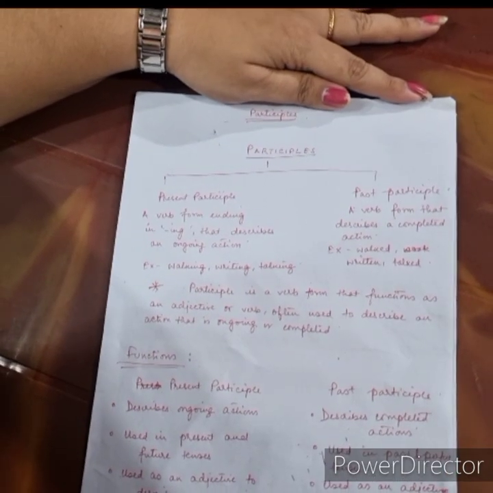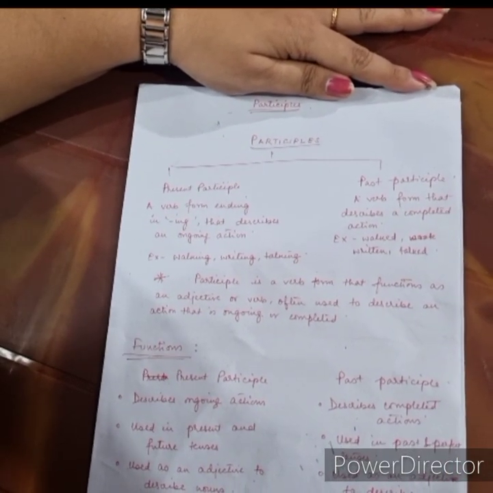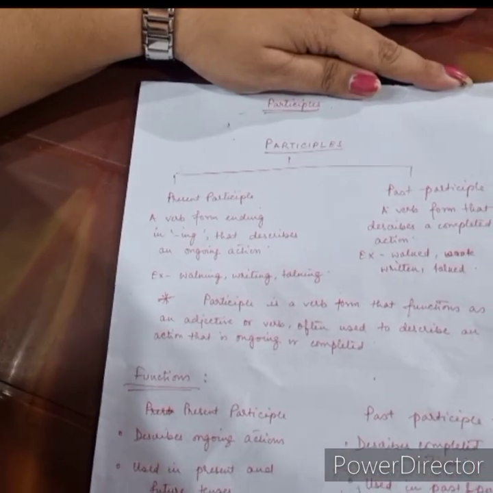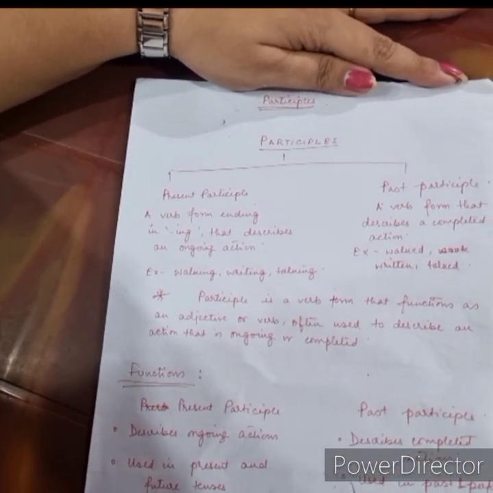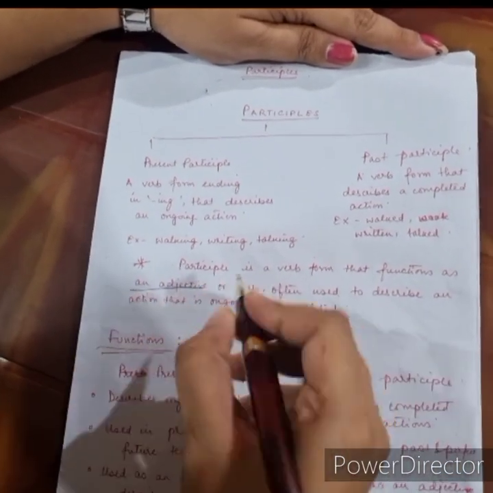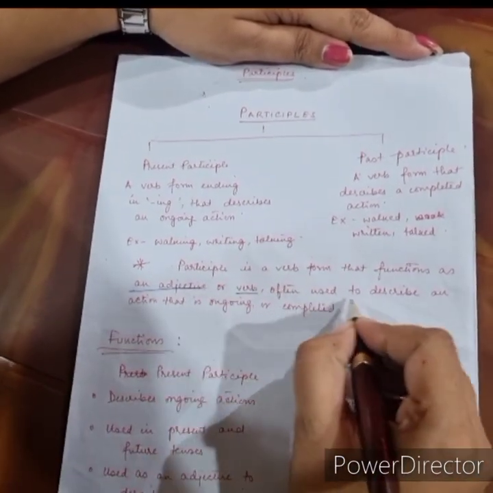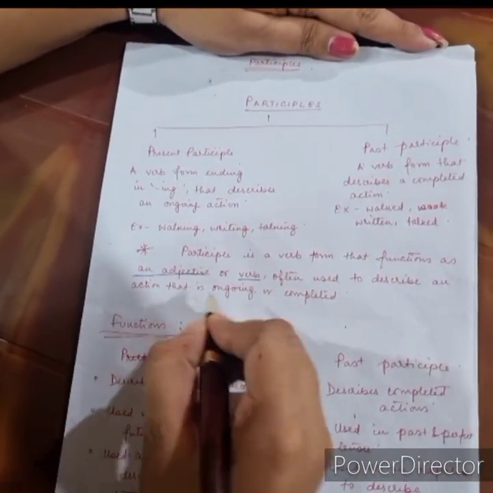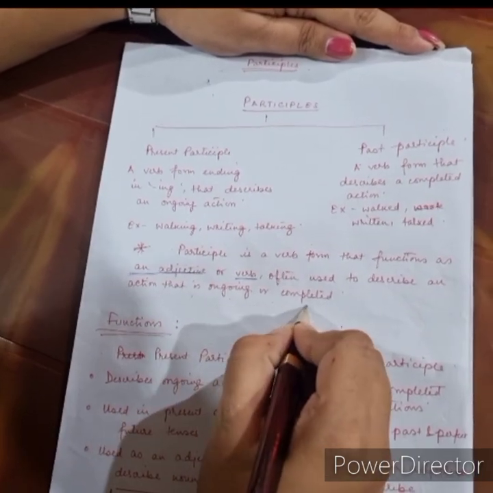The topic we are learning today is participles. So, what are participles? A participle is a verb form that functions as an adjective or verb, often used to describe an action that is ongoing or completed.